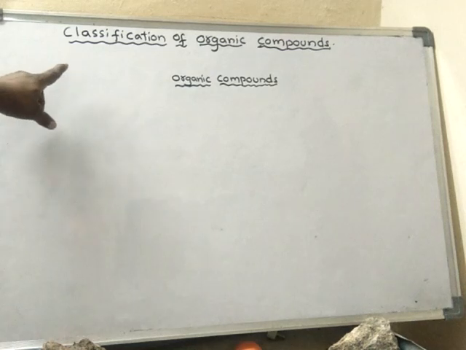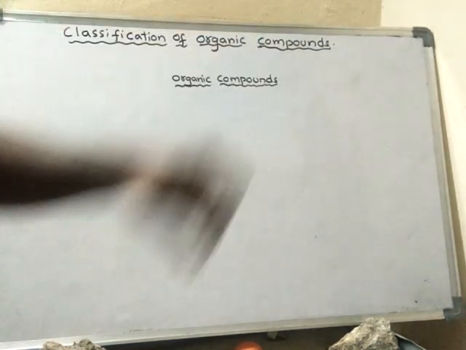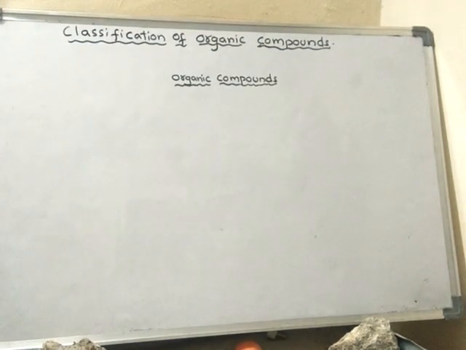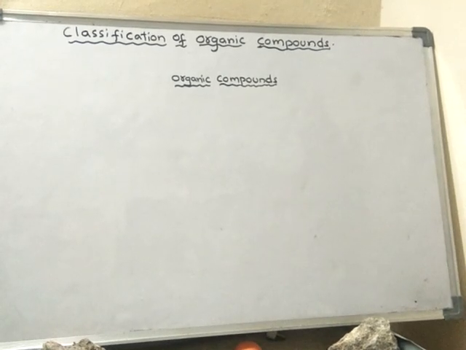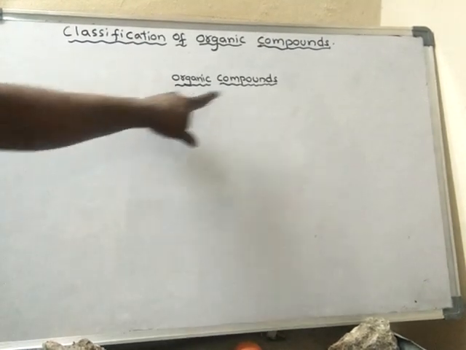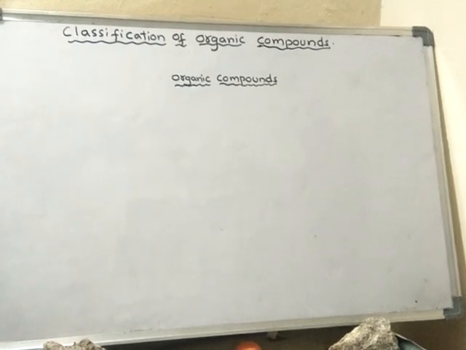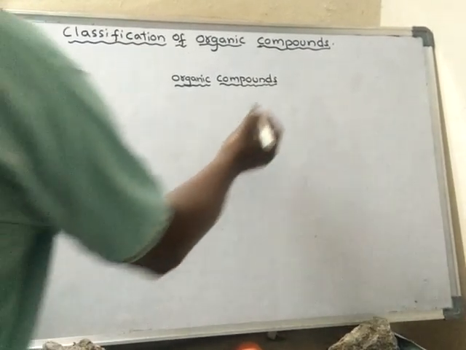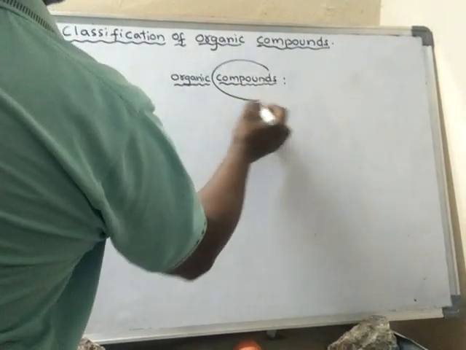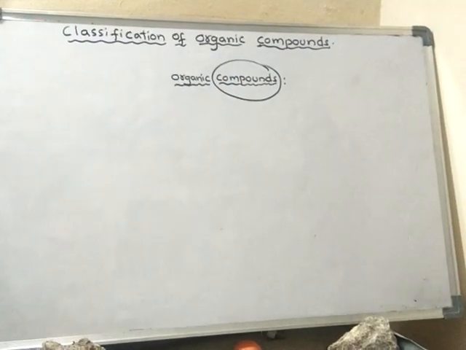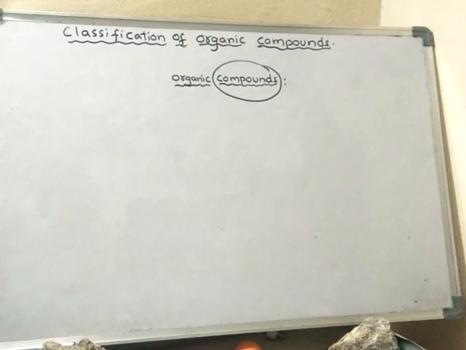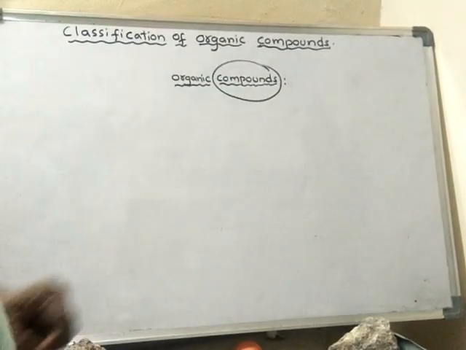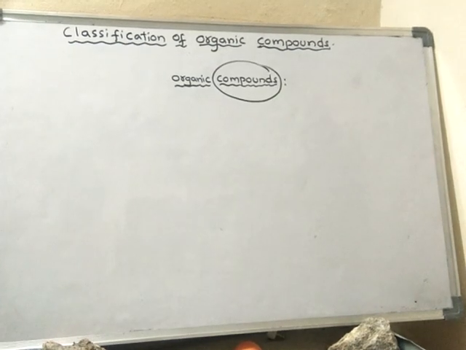So now we will study the classification of organic compounds. What are organic compounds? What is a compound? A compound means a substance, or a molecule, which is made up of more than one type of atom.